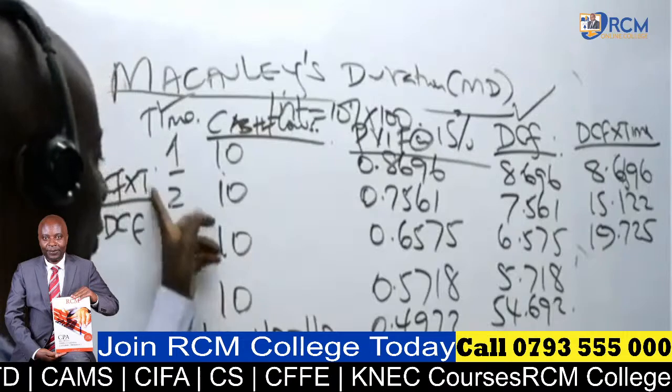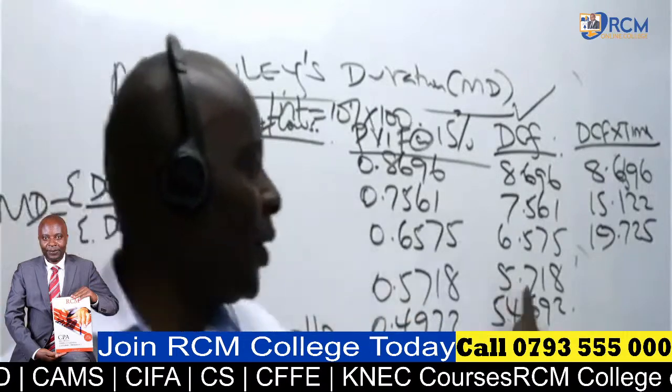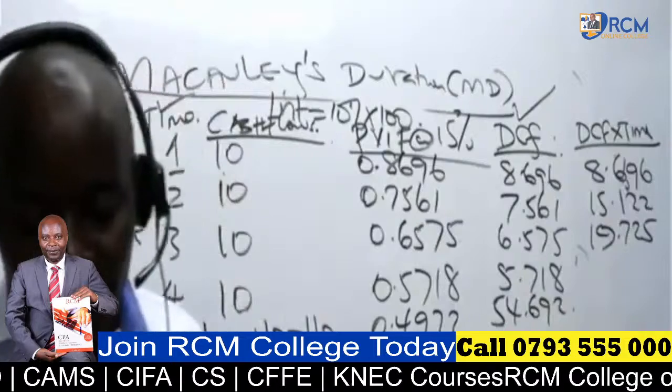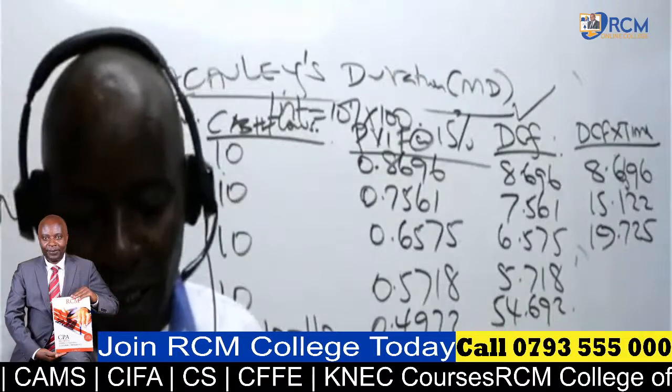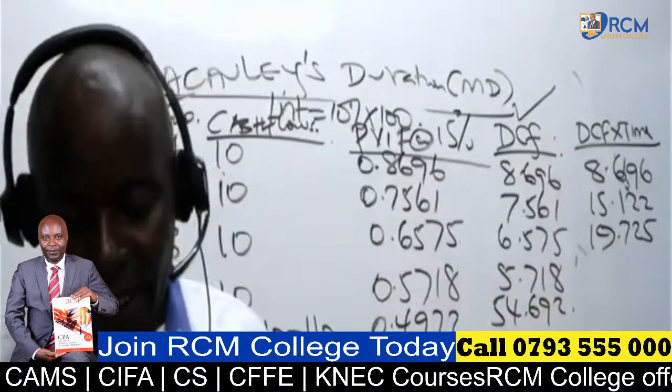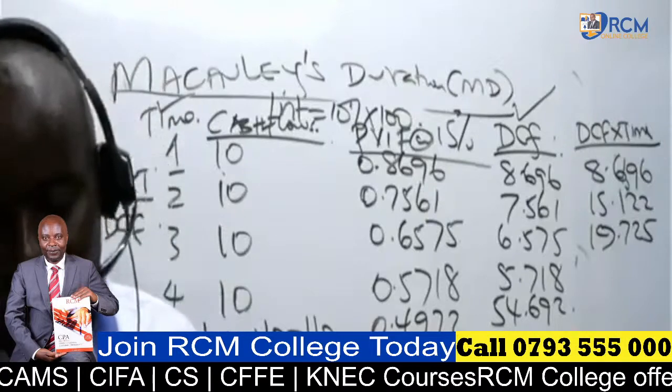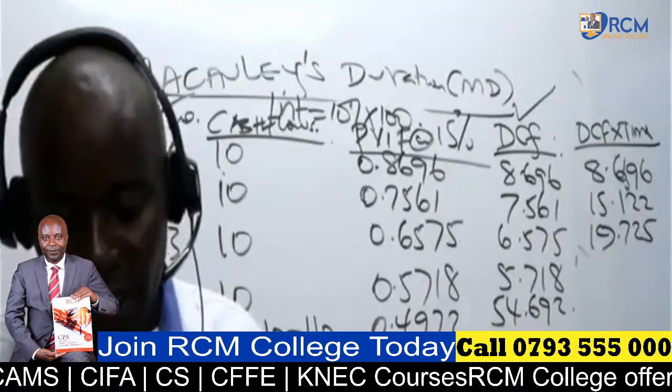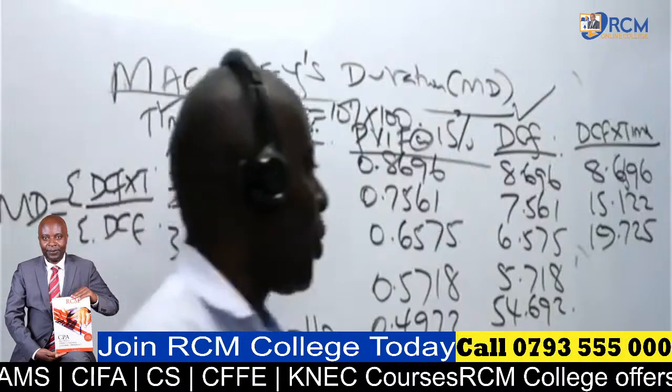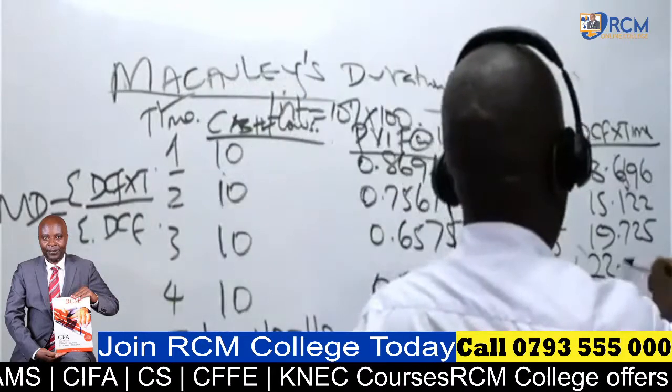And then, ladies and gentlemen, we have this one here, time 4. So 4 times this gives me what figure? Queen again. I'm only teaching one student called Queen here, really. 22.872.